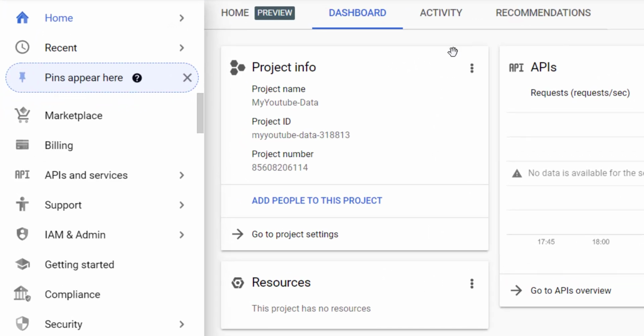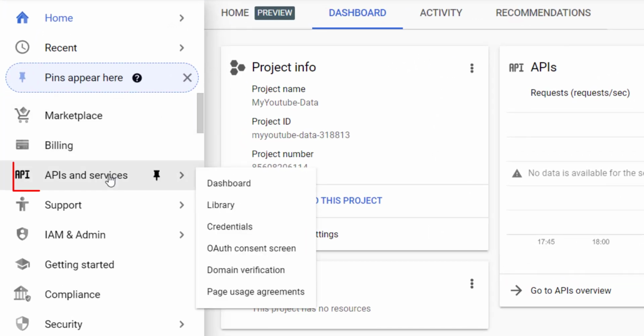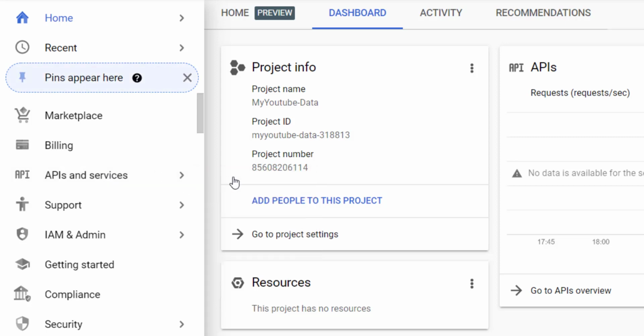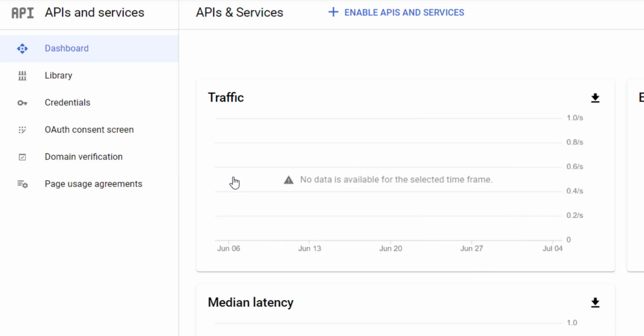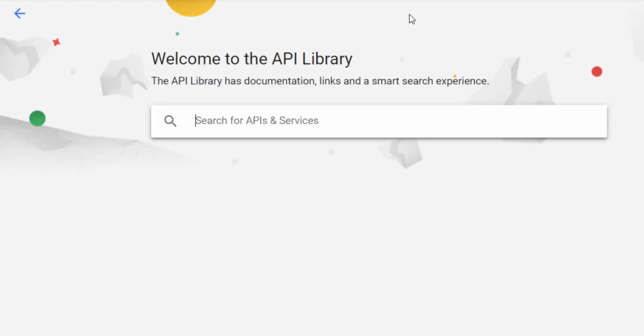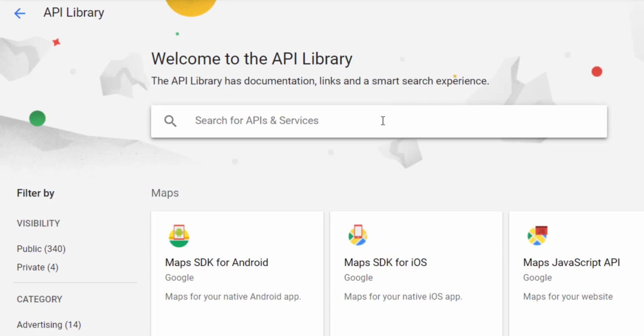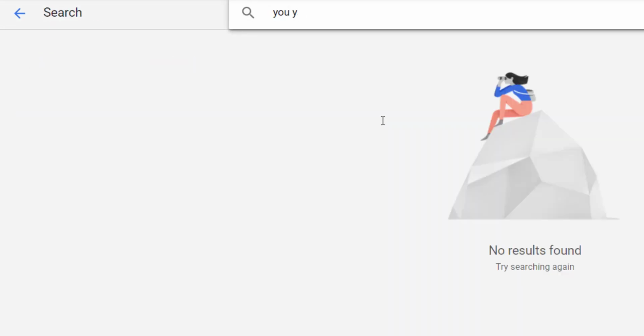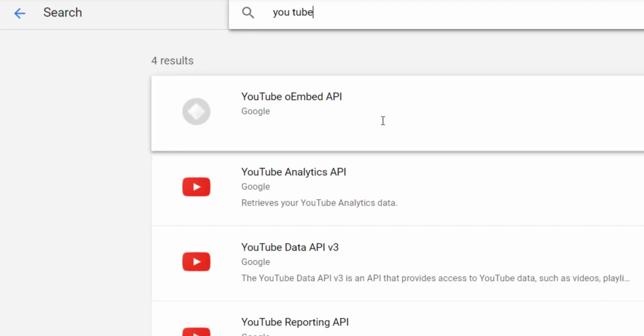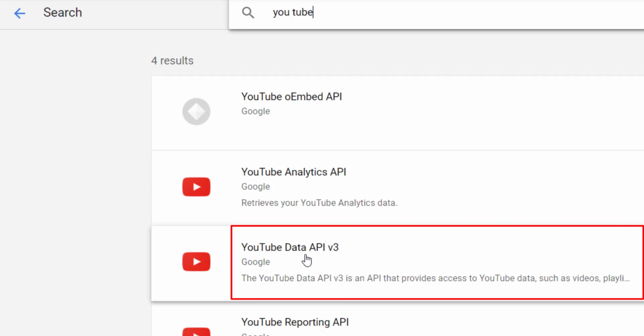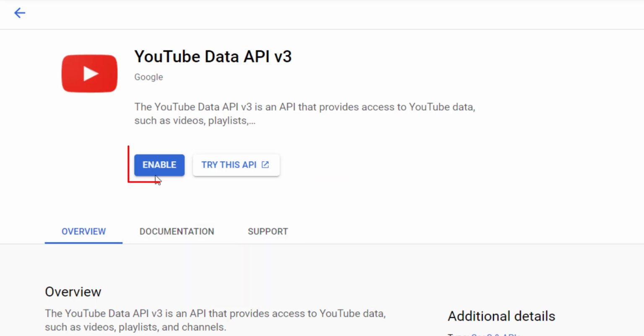Now the next thing we are going to do is attach a service to it. For that we go to the left panel, select APIs and Services, and then Dashboard. Now it gives us the Enable APIs and Services option at the top. We'll click it and then simply search for YouTube here. The service we are going to use is YouTube Data API v3. Just click it and we have to enable this.